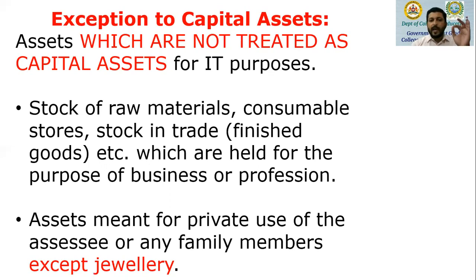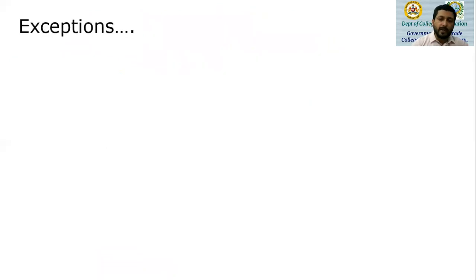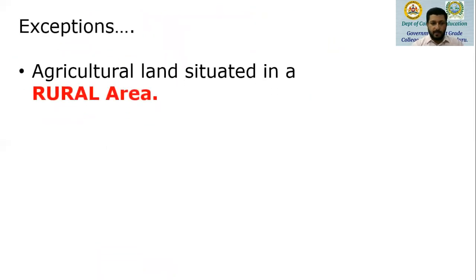Jewelry is a capital asset. Land is a capital asset. Building is a capital asset. So other than jewelry, land and building, and shares, debentures or securities owned by the assessee, all the remaining assets meant for private use are not included in the meaning of capital assets.